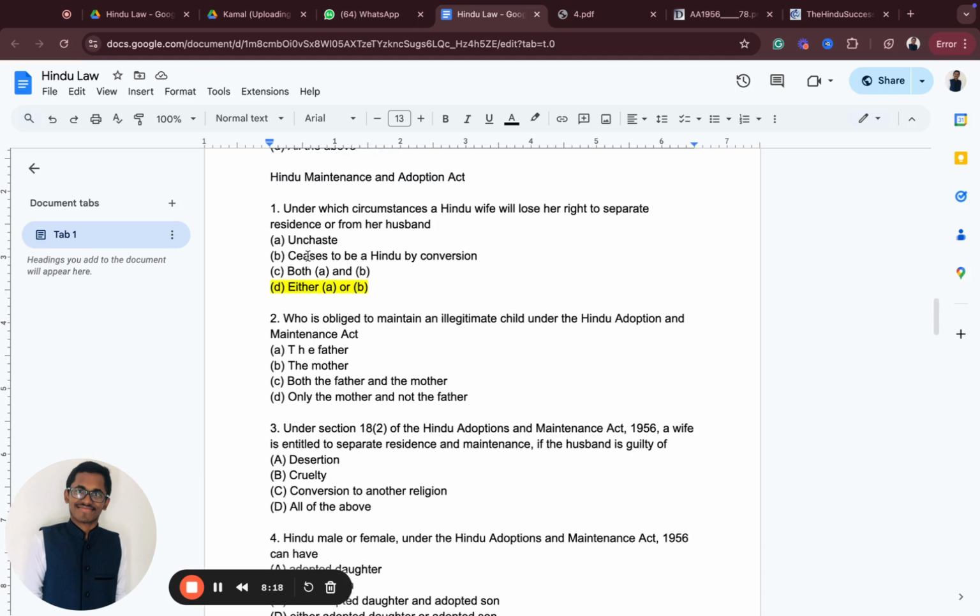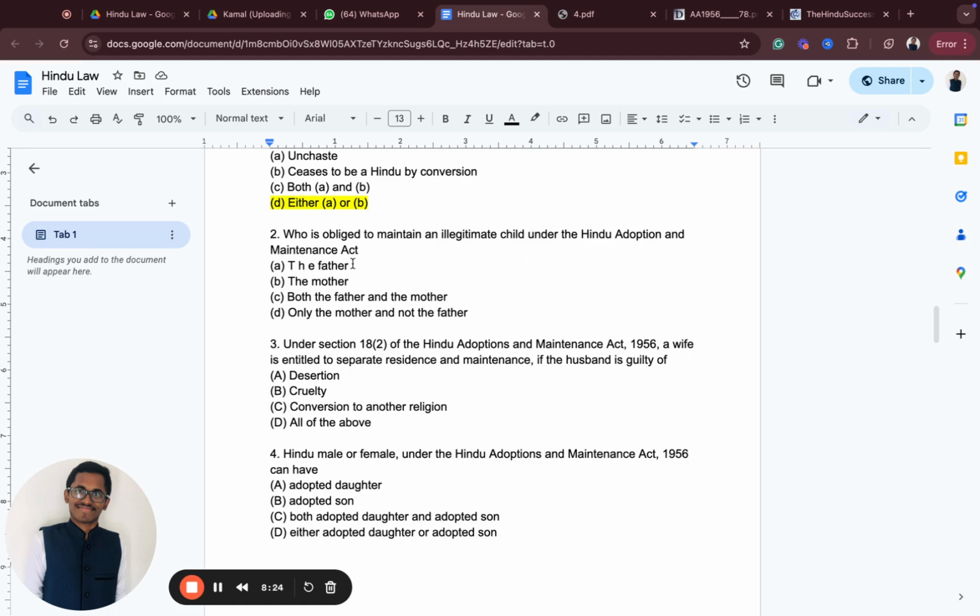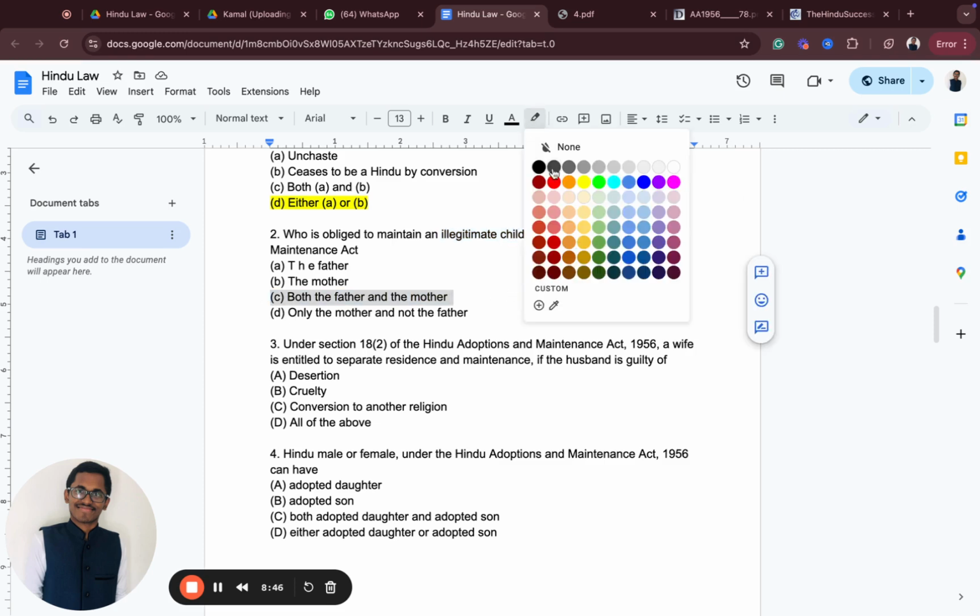Okay, so remember this. Now, very quickly, who is obliged to maintain an illegitimate child under the Hindu Adoption and Maintenance Act? What do you mean by illegitimate child? For example, I and a girl, before marrying, we are having a child. So, without marriage, if you're having a child, that child is considered to be an illegitimate child. Now, who is responsible for taking care of it? Both mother and father. So remember that both mother and father are equally responsible for it.